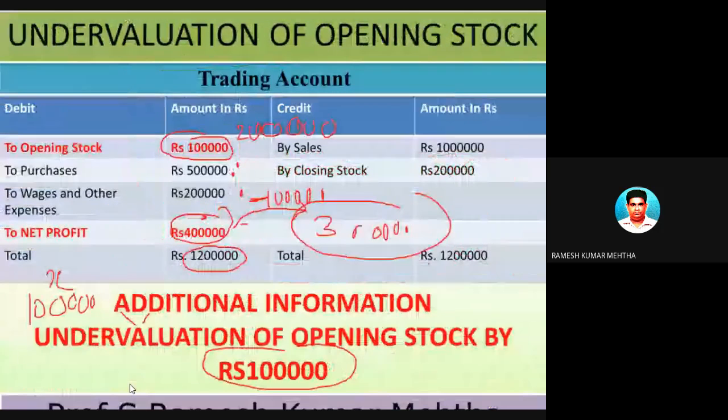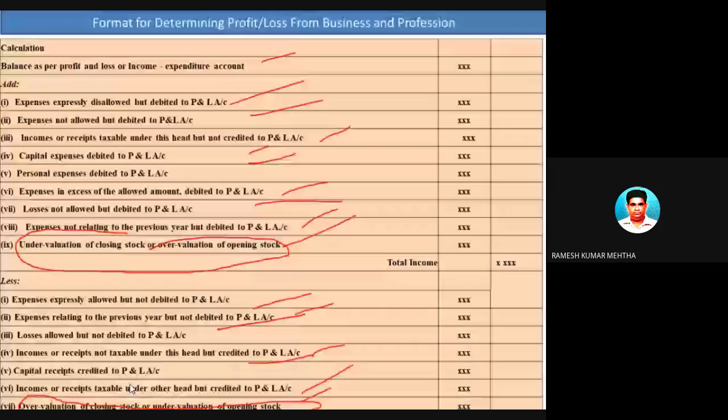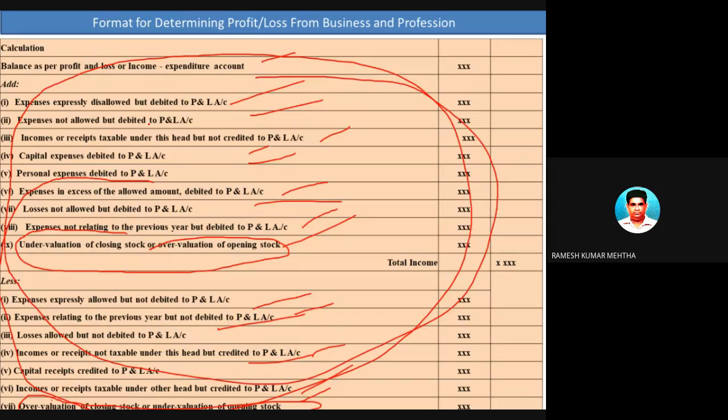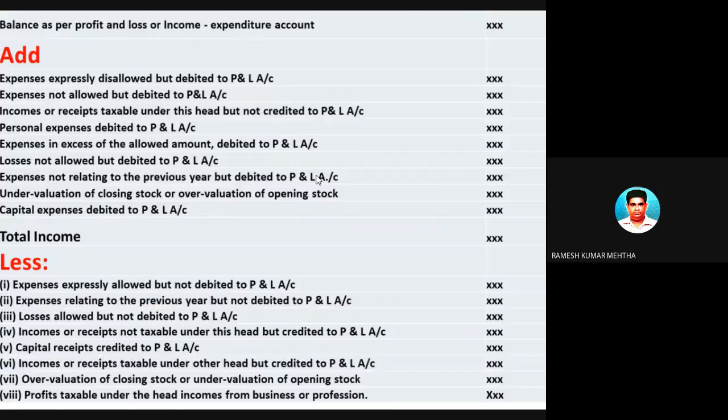All these formats of determining the profit and loss account, the profit from business or profession, have been discussed thoroughly at length, and please keep a total idea of this format, because this format will be used for doing the problems to calculate the accurate profit or loss from conduct of business or from the activity of profession. So hope you have understood this up to this stage.